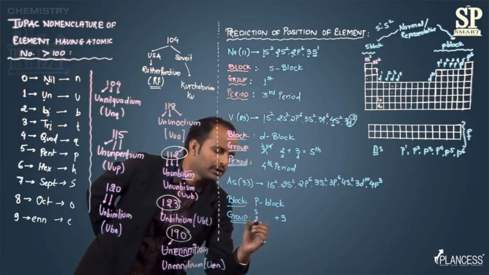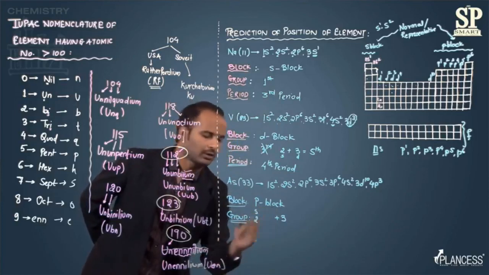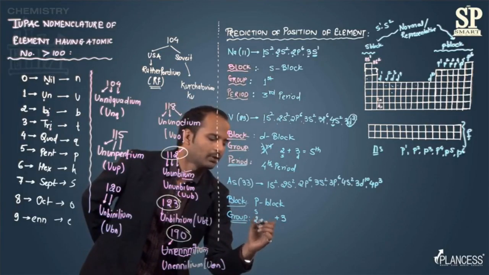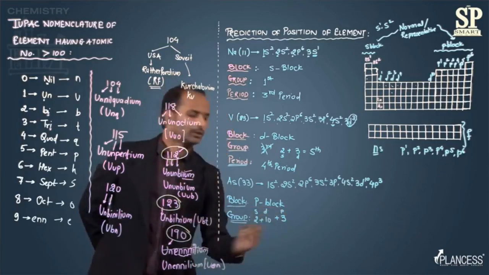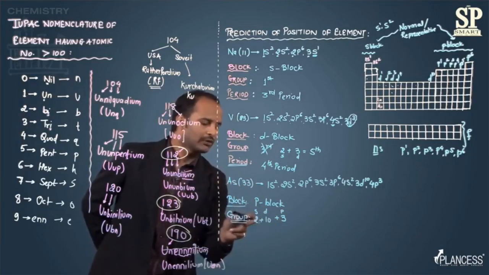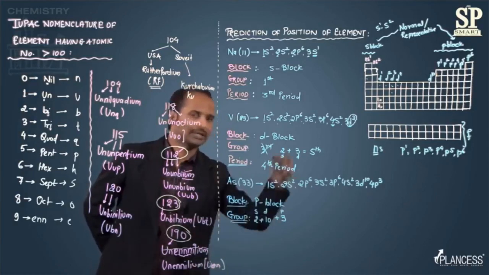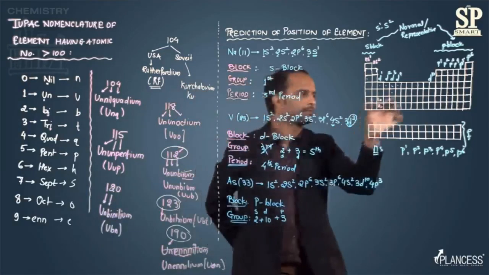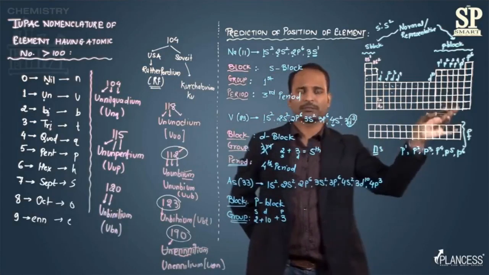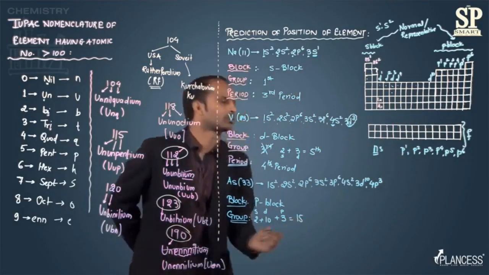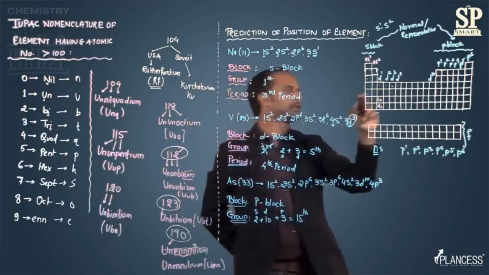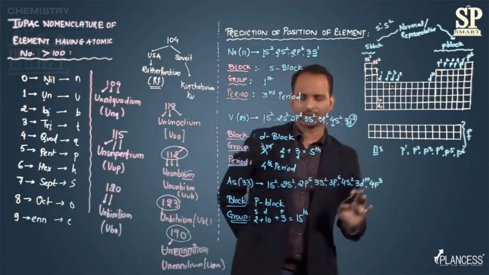S block, how many groups? 2. Then it belongs to P block. After S, there will be a D block. How many? 10. And then P comes. So if you are counting, then you have to cross the 2 groups of S block, then the 10 groups of D block, and then we are getting the P block. So total number of group, I can say 10 plus 2 plus 3, that is the 15th group. And if you count here, the p3 will come at the 15th group.